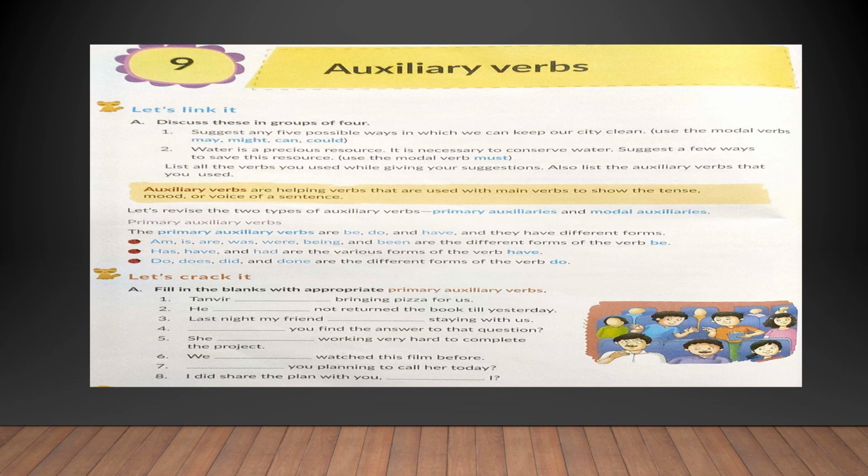He had not returned the book till yesterday. Last night, my friend was staying with us. Did you find the answer to that question? I'm sure you have understood how we have to fill up these primary auxiliary verbs in the given blanks. I have helped you with the first 3. You may finish this in the textbook itself on your own.